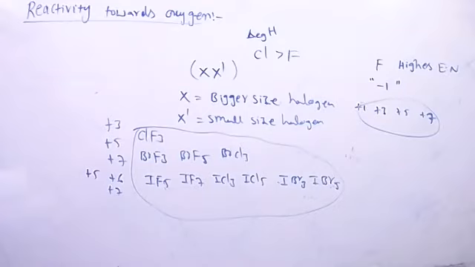Okay, then next question. Carefully listen to this. Consider the parameters such as bond dissociation enthalpy, electron gain enthalpy and hydration enthalpy. Compare the oxidizing power of fluorine and chlorine. I think I explained this.